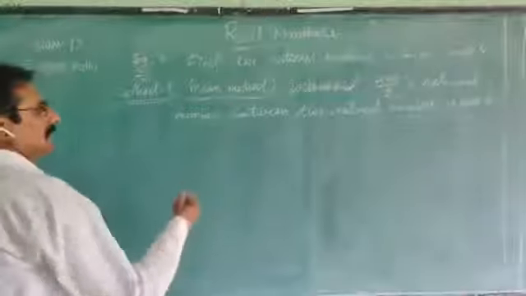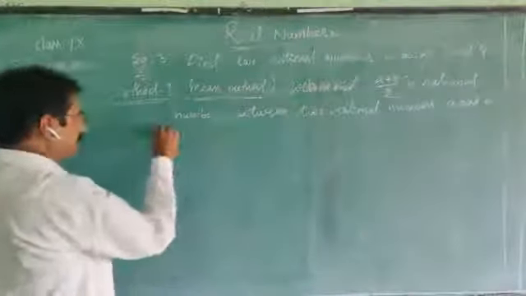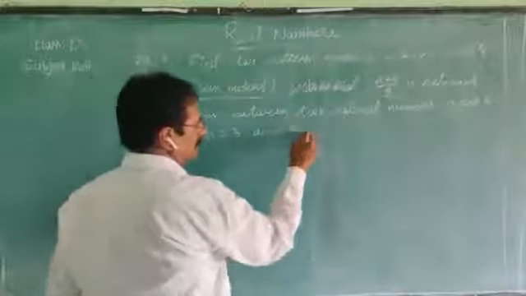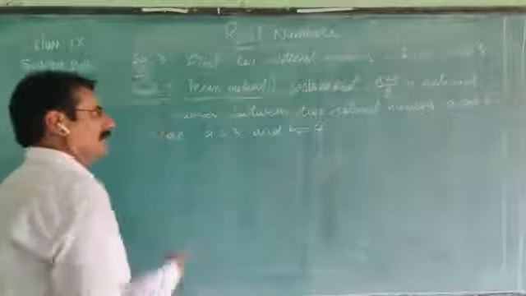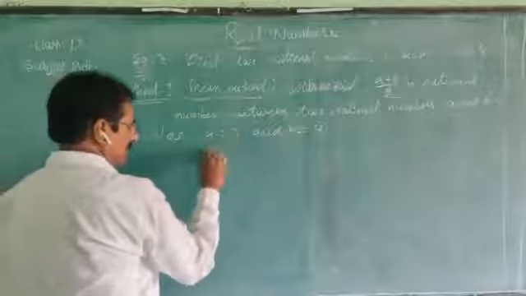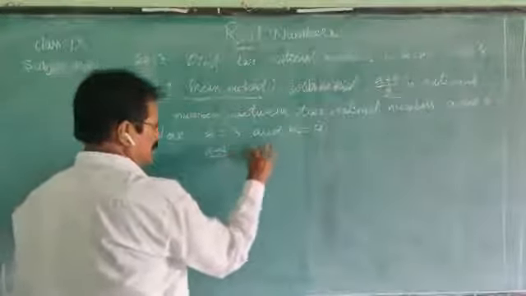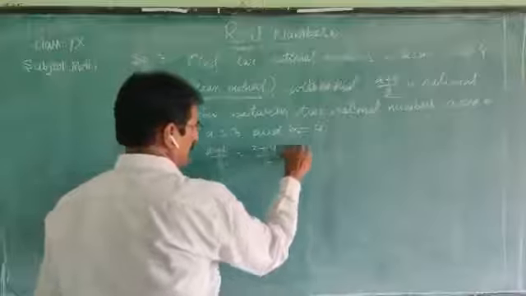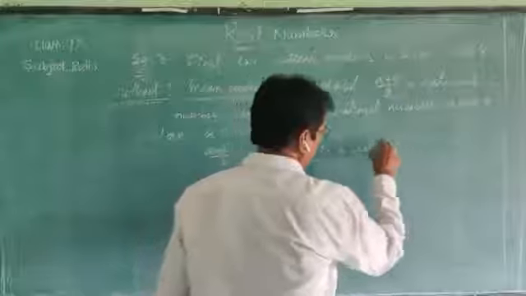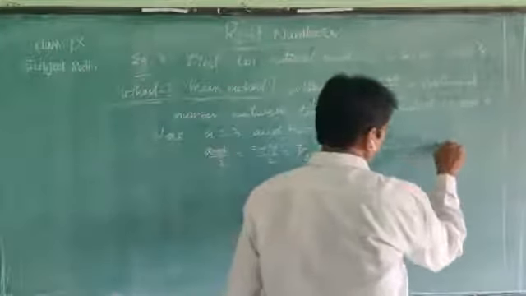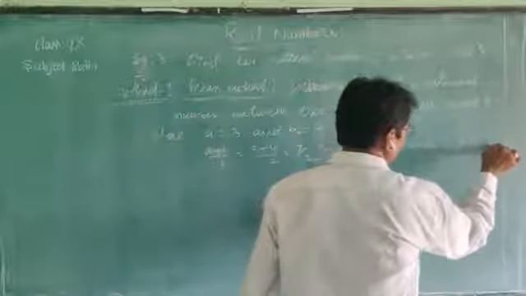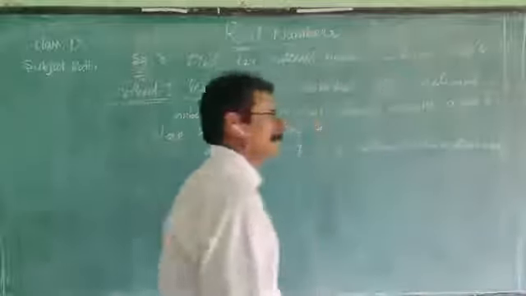If we apply it here, we take a equal to 3 and b equal to 4. What is the rational number between a and b? (a plus b) by 2 equals (3 plus 4) by 2, that is 7 by 2, a rational number between 3 and 4.